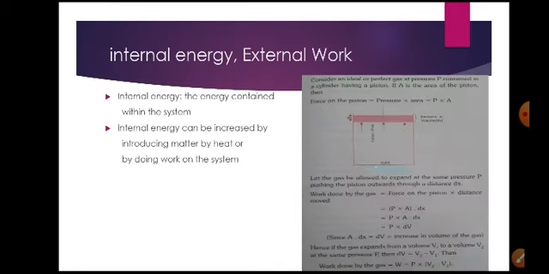Here, in the adiabatic and isothermal processes, energies change. When we apply some force externally, its energy changes. So what is the internal energy and what is the external work done? Internal energy is the energy contained within the system, due to the molecular changes, and internal energy can be increased by introducing some matter, by heating the gas, or by doing some work on the system.